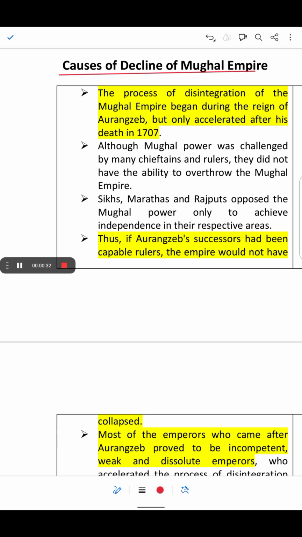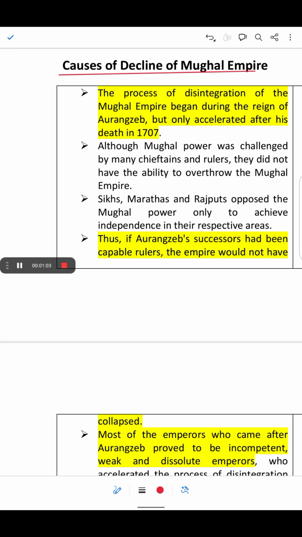Then there were multiple foreign invasions, and not only this, the military also weakened during those days, and the British also intervened, exploited the political instability and took control over the Diwani rights of the Mughals. So all those things, let's discuss them one by one.